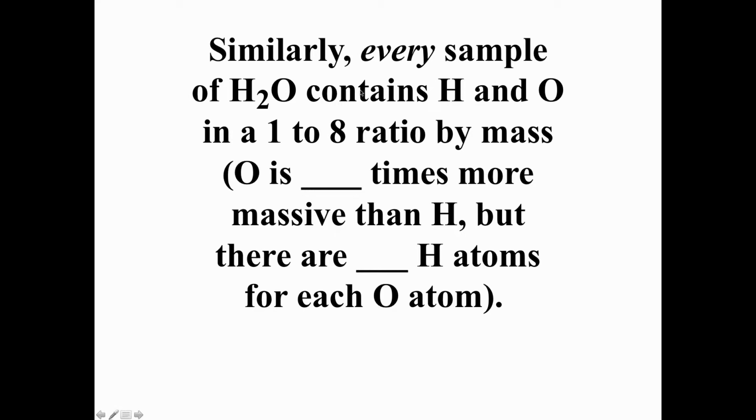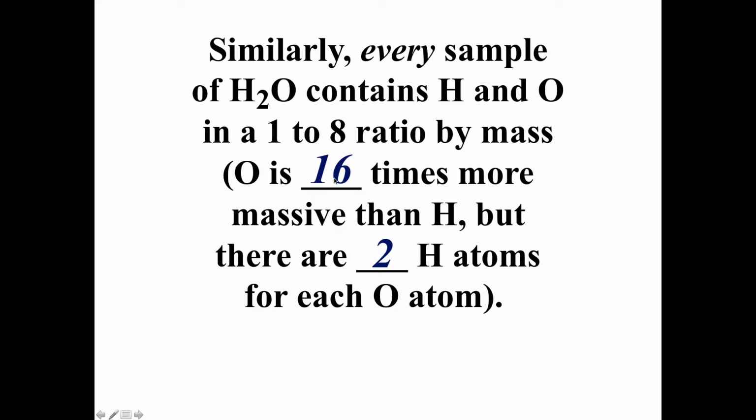For every sample of water, for example, we have a ratio of 1 to 8 by mass, and the reason is that oxygen is 16 times heavier, or more massive, than hydrogen, but there are 2 hydrogen atoms for every 1 oxygen atom.